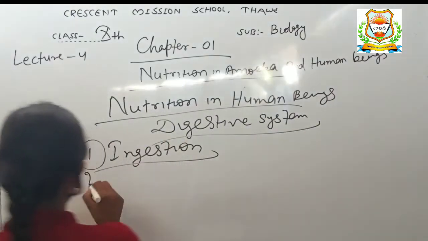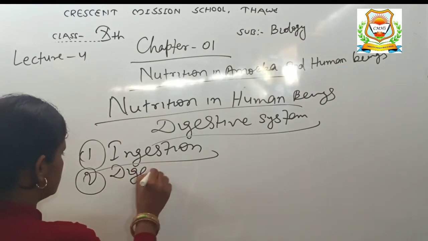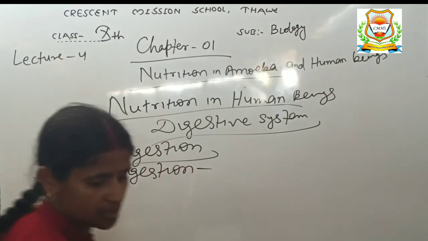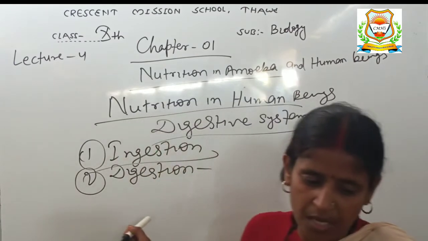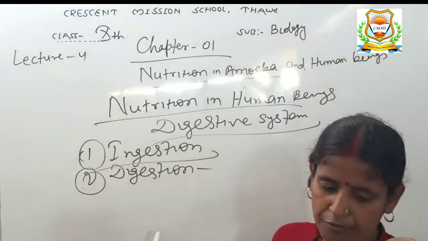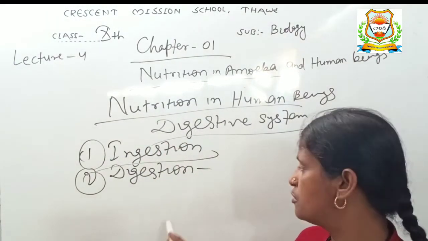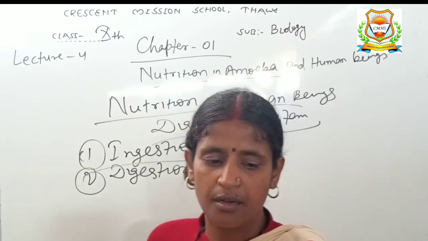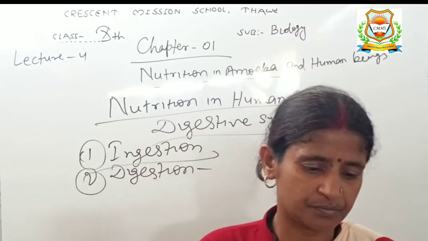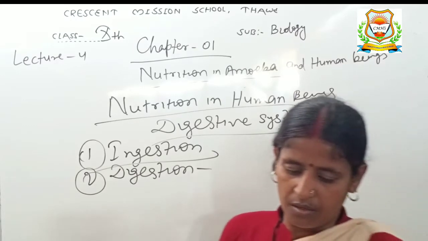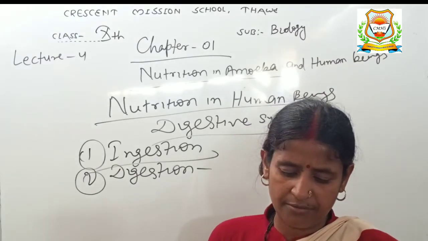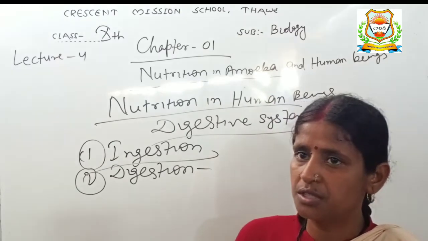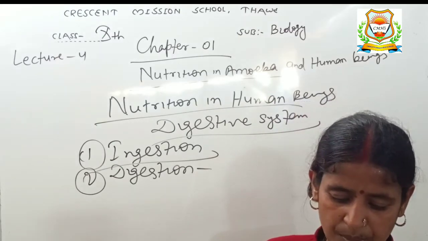Second is digestion. In human beings, the digestion of food begins in the mouth itself. In fact, the digestion of food starts as soon as we put food into the mouth. The mouth cavity contains teeth, tongue and salivary glands. In our mouth, there are 3 pairs of salivary glands present.